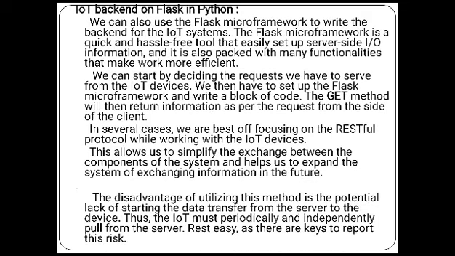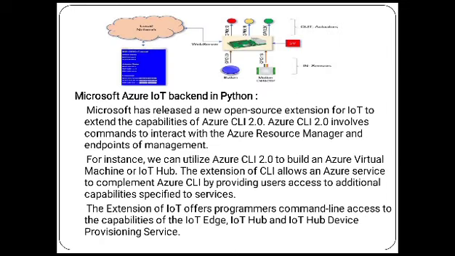IoT backend: Flask in Python. As we know, Flask is a micro framework to write the backend for an IoT system. The Flask microframework is quick and hassle-free, easily serves server-side I/O information, and is also packed with many functionalities. In several cases, the focus is on the RESTful protocol when working with IoT devices. This also allows the exchange between the components of the system and helps us expand information exchange features. The disadvantage of utilizing this method is the potential lack of initiating the data transfer from the server to the device. Thus, the IoT device can periodically and independently poll the server. REST endpoints are the key component to report the data.